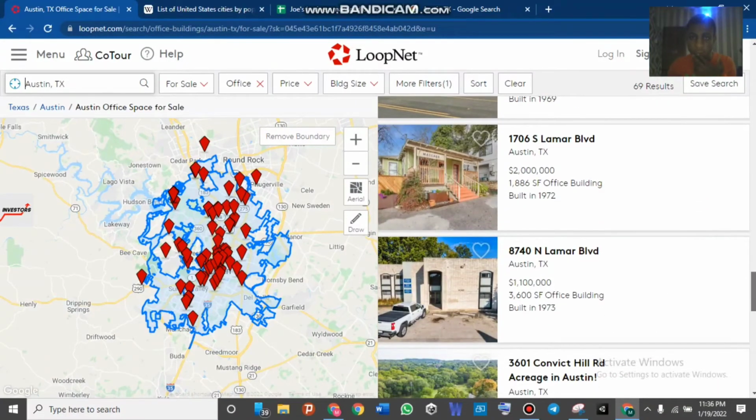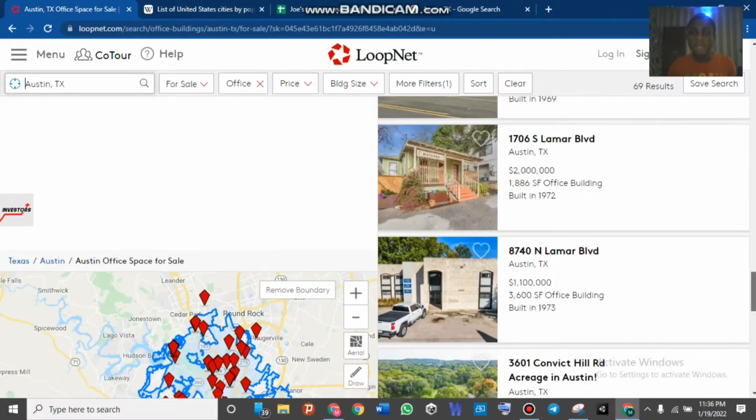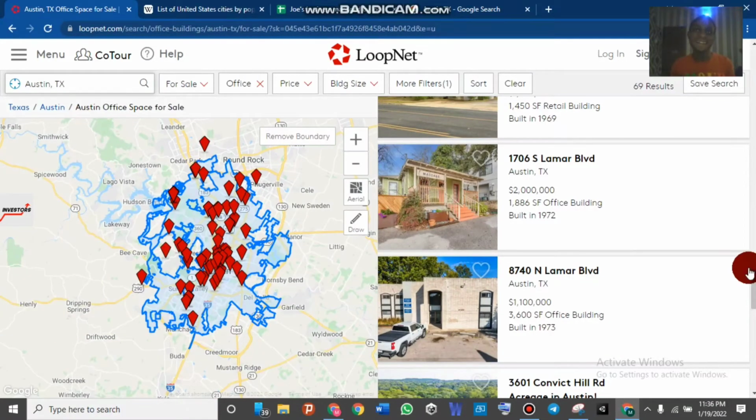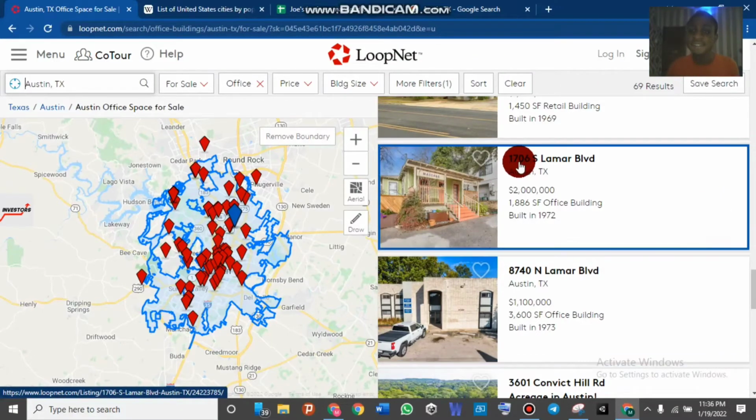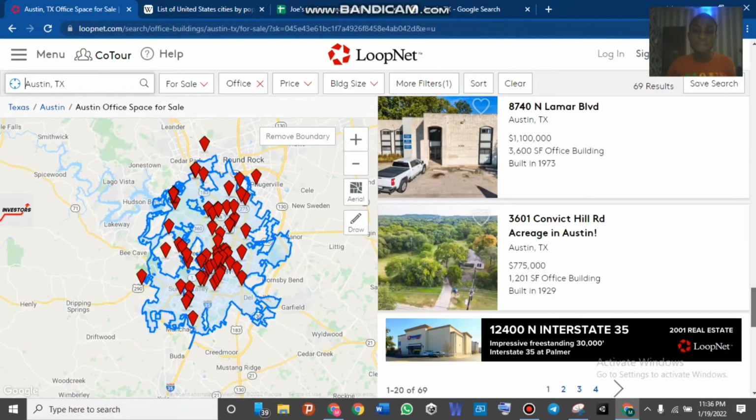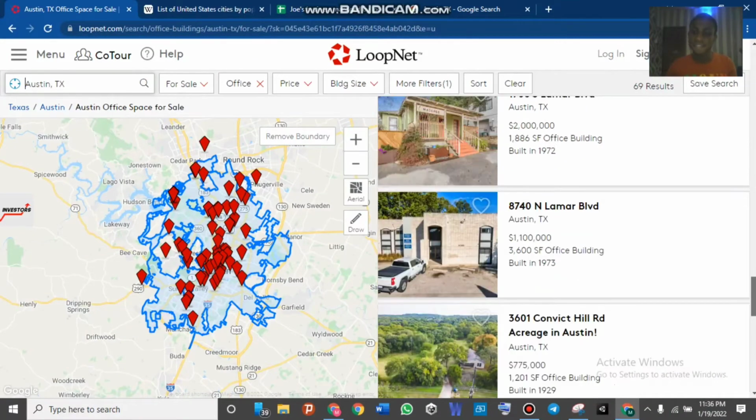Now, when you come into the website to pick a picture, make sure you pick a picture that has the number of the address on it. For example, you see this 1706 S Lamar Blvd. If you are picking a picture from this address, make sure the house or the office that you are using has the number 1706 on it. But over here, I will be picking any picture to use as an example for you guys.